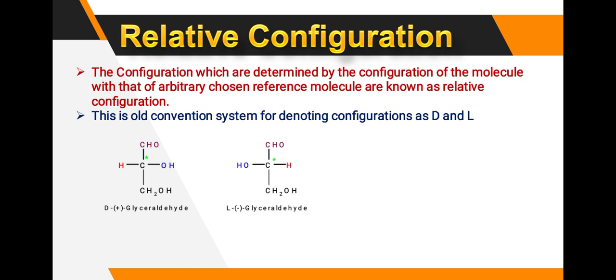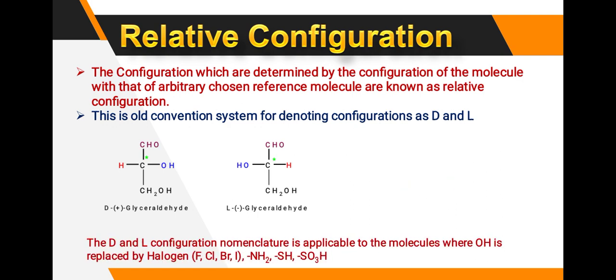So here the position of OH is changed, so this is L-glyceraldehyde. The D and L configuration nomenclature is applicable to molecules where OH is replaced by halogen, which is fluorine, chlorine, bromine, iodine, then NH2, SH, and SO3H. This is all about glyceraldehyde, the dextro and levo situation.